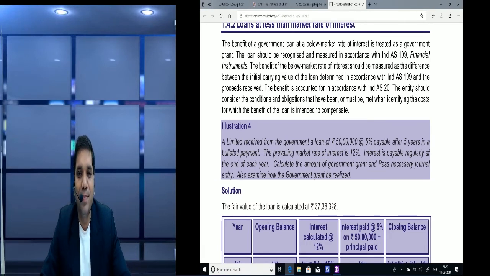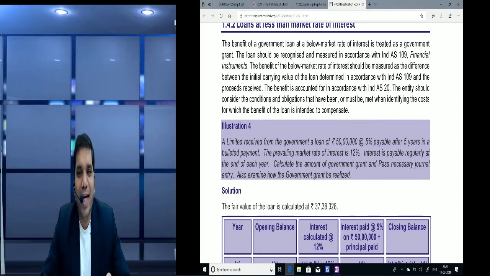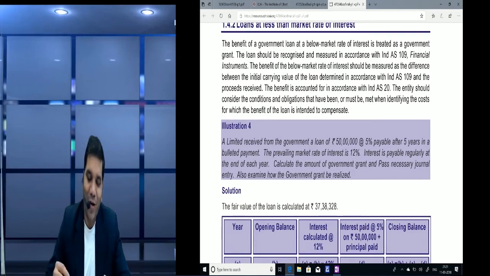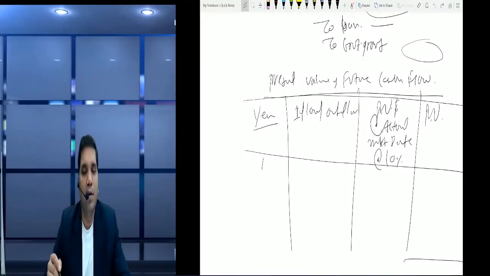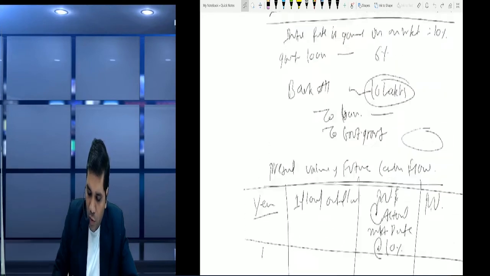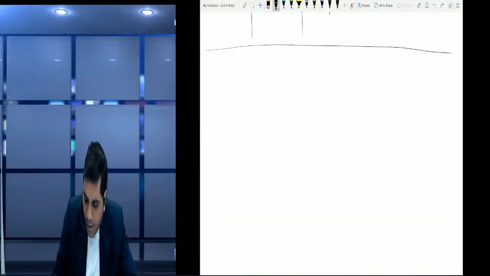So friends, this is the overall question. So what do we have to do? We have to apply the financial instrument concept, which says that we have to calculate the present value of future cash flow so that we can find the actual amount of loan, and the difference will be the government grant. You remember, right friends? Okay, so first we calculate the present value of future cash flow. So you can write the answer to it, or you can do it again in the proper way.